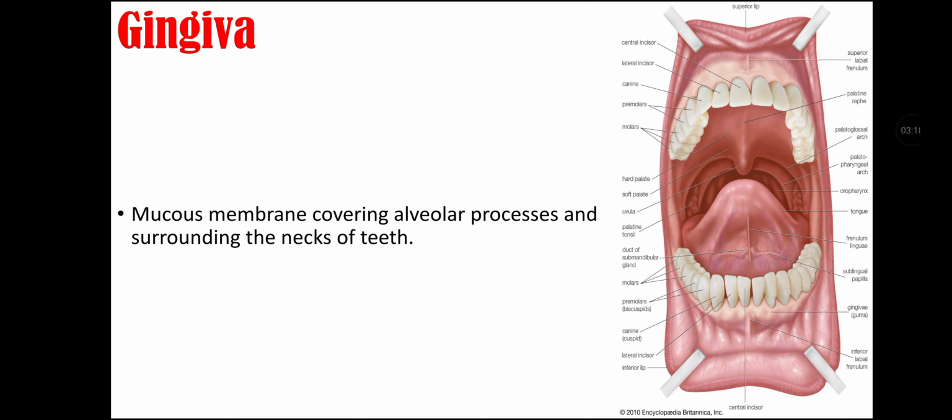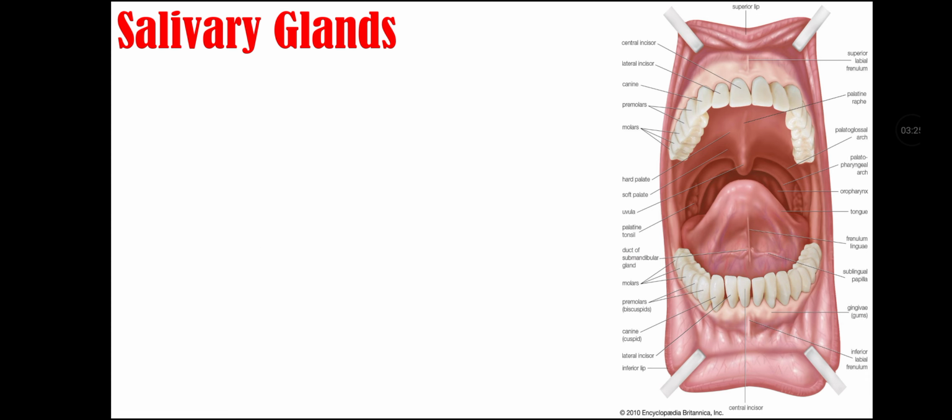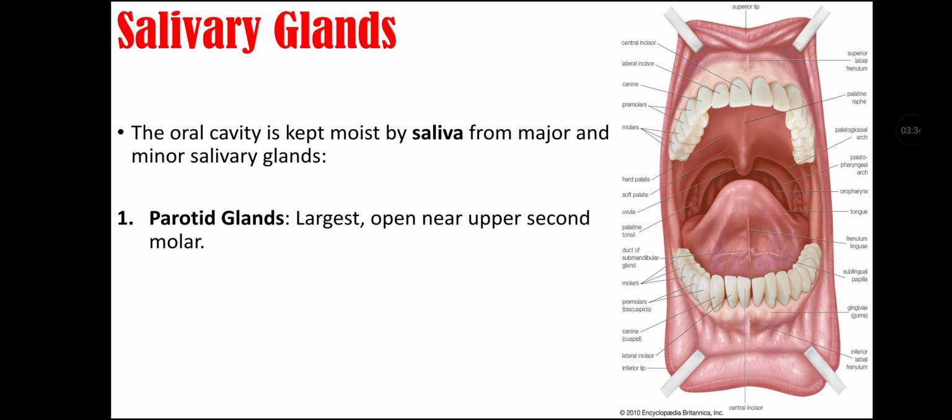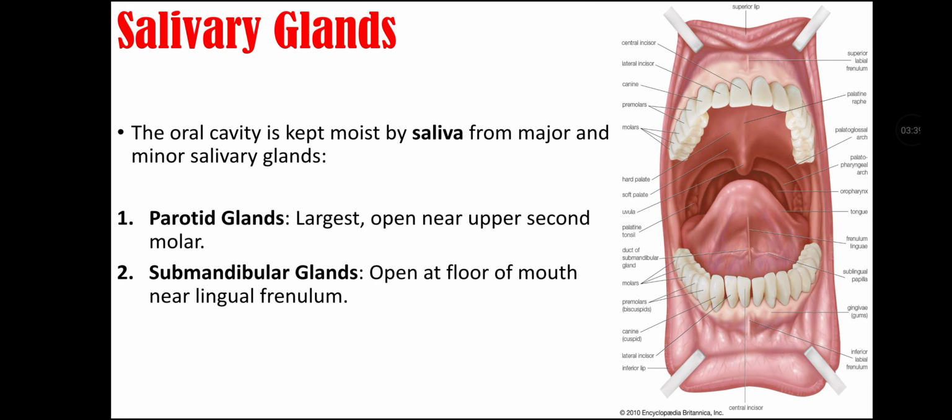Gingiva. Gingiva is a mucous membrane that covers the alveolar process and surrounds the neck of the teeth. It is firmly attached to the underlying bone. Salivary glands. The oral cavity is kept moist by saliva from major and minor salivary glands. They include the parotid gland, that is the largest gland, and it opens near the upper second molar. Second is the submandibular gland that opens at the floor of the mouth near the lingual frenulum. Third is the sublingual gland that has multiple small ducts in the floor of the mouth.